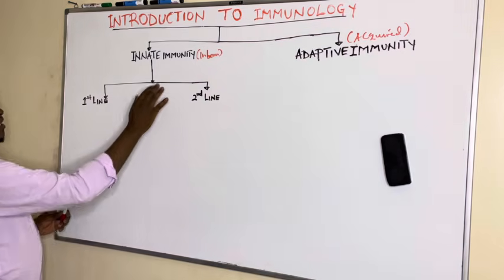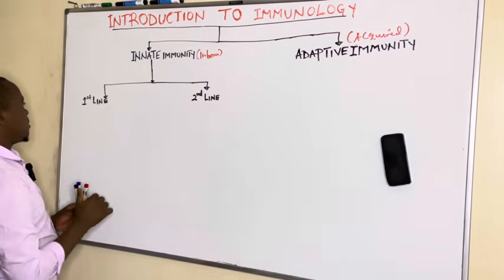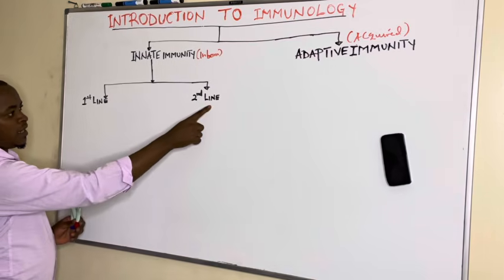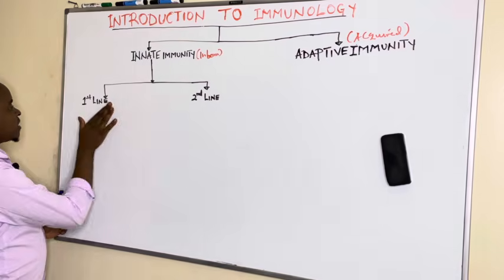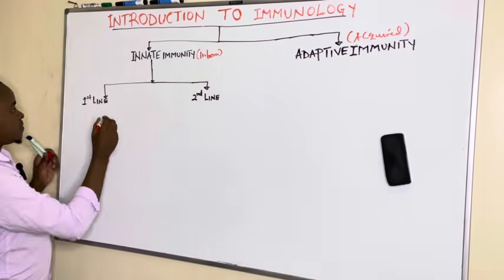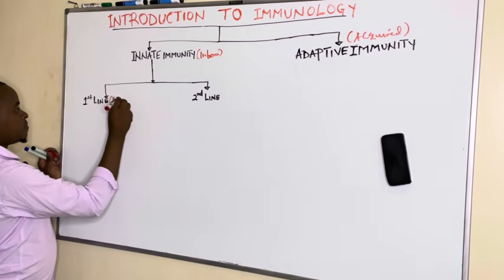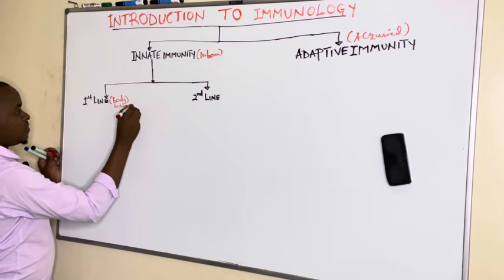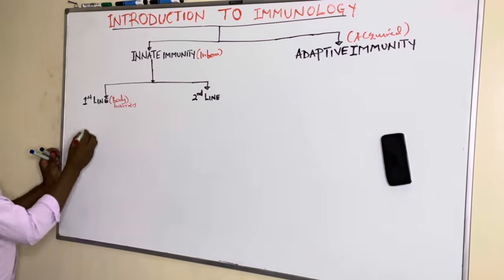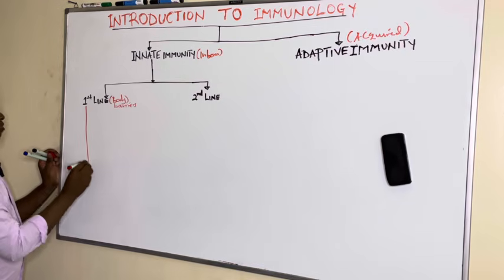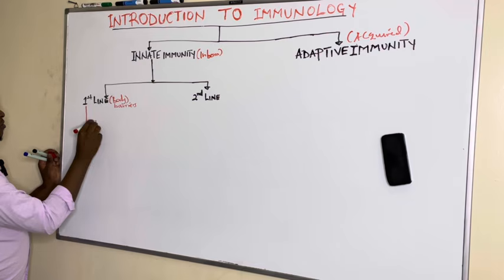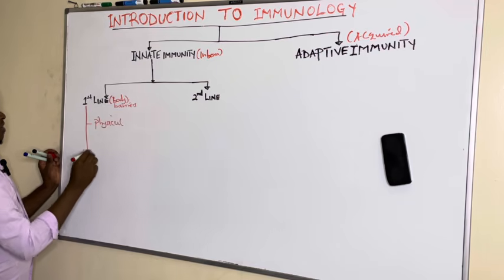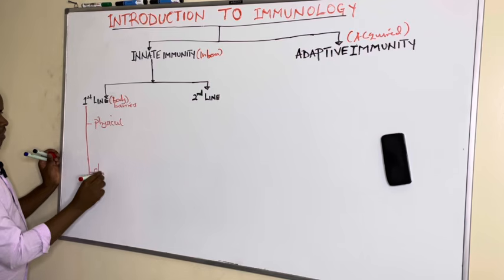And this innate, which we are saying is inborn, is divided into two: the first line and the second line of defense. The first line is the body barriers. We can divide them into two: physical barriers and chemical barriers.